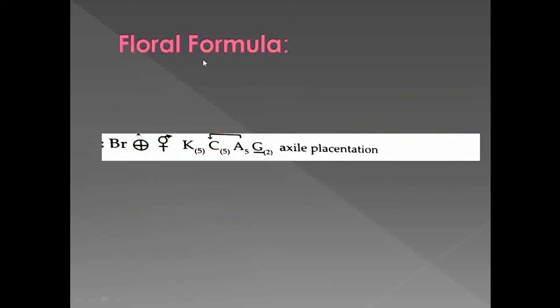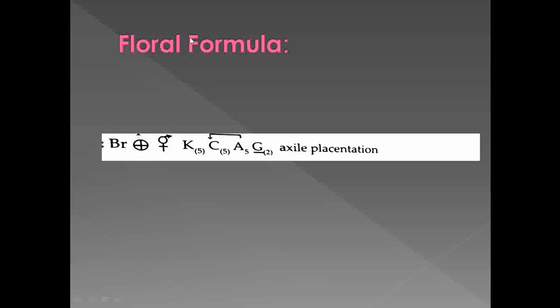So this one is the floral formula of Datura metel. By observing all the vegetative and reproductive characters, we have to write down the floral formula. Whenever we observe, the flower shows the presence of a bract.